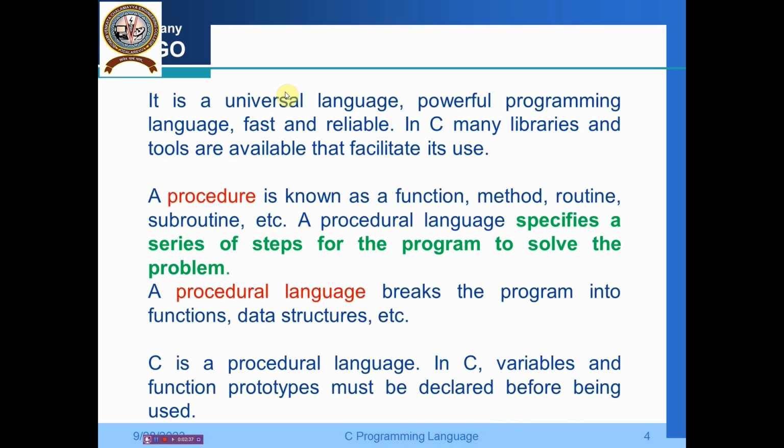Let us talk first about the procedural language, and have clarity about what a procedure is. A procedure is known as a function or a method, routine, subroutine, etc. A procedural language specifies a series of steps for the program to solve the problem. So it is a step by step procedure we follow to solve the problem. A procedural language breaks the program into functions, data structures, etc. And C is a procedural language. In C, the variables and function prototypes must be declared before being used.